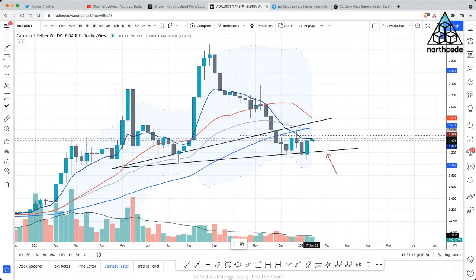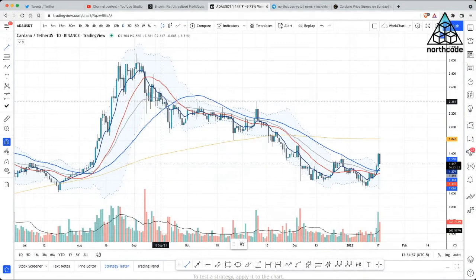What I'm looking for from here, from the bulls, is for price action over the next couple of weeks to start to make moves above these MAs. And when price action hits the top of the trend line, this is where we're most likely going to see a rejection, but this rejection would be a higher high, and then I would be looking for the throwback to the support line here to create that higher low, and then a potential move to break above.